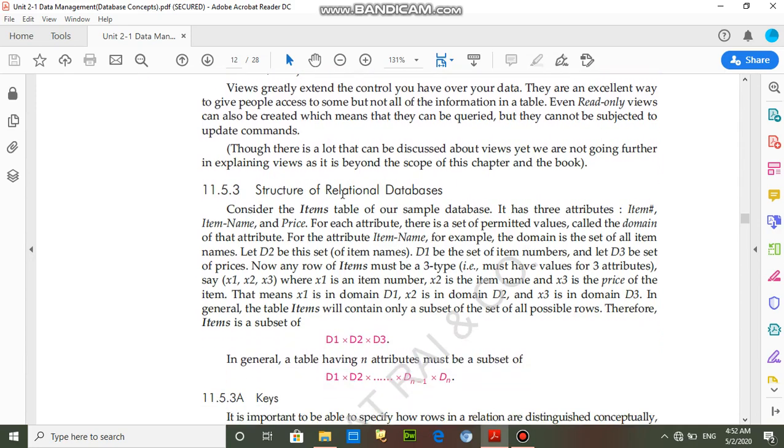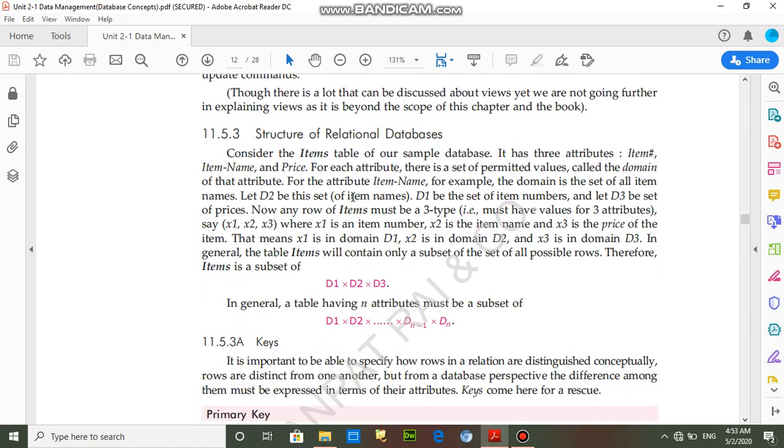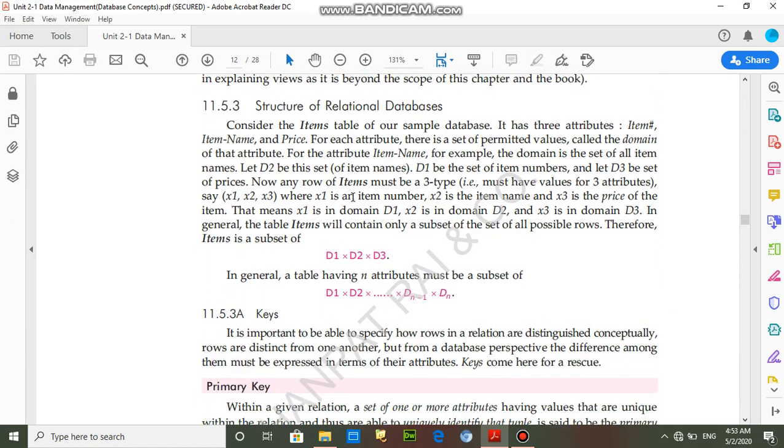And next is the structure of relational database. So the database is a collection of interrelated relations or tables, and those tables consist of many columns and many rows.